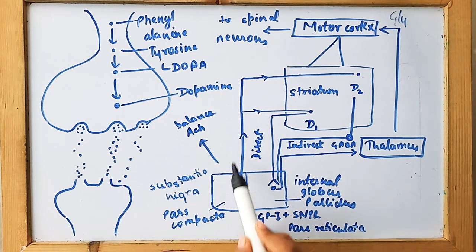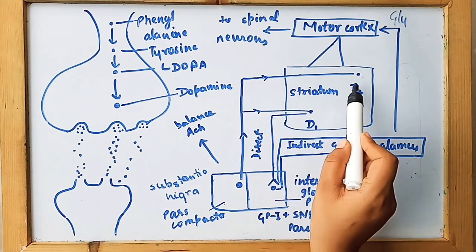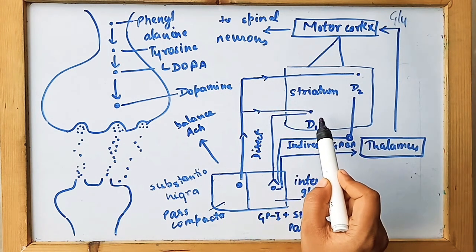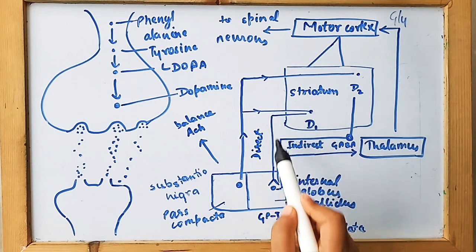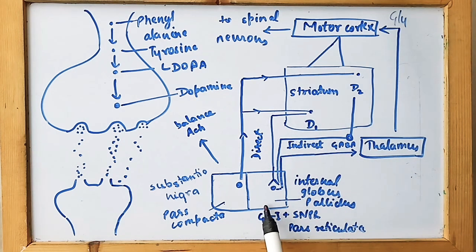When it activates the D1 receptor and D2 receptor, this D1 now goes and gives a message to this part, known as GPi plus SNPR, that is internal globus pallidus and substantia nigra pars reticulata.